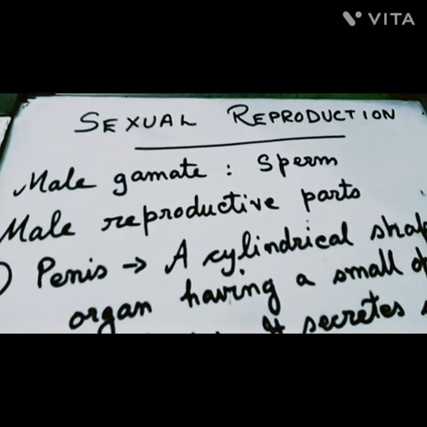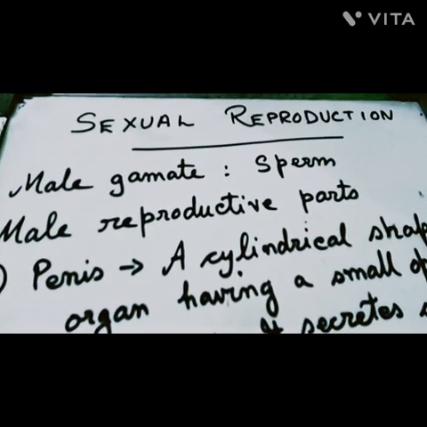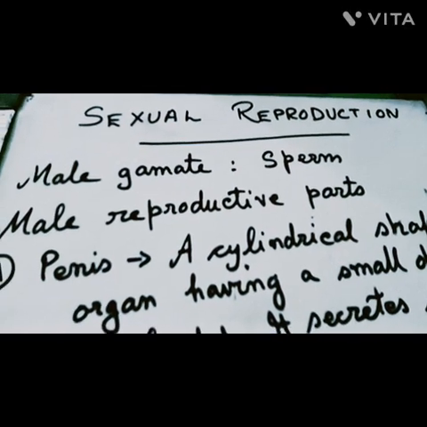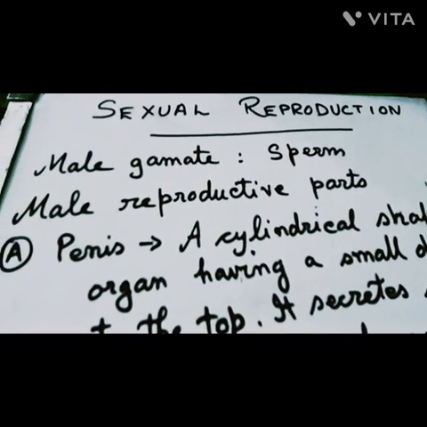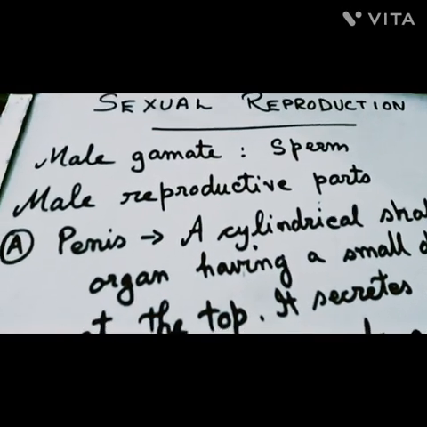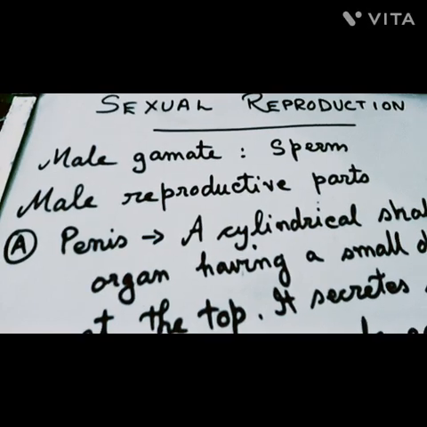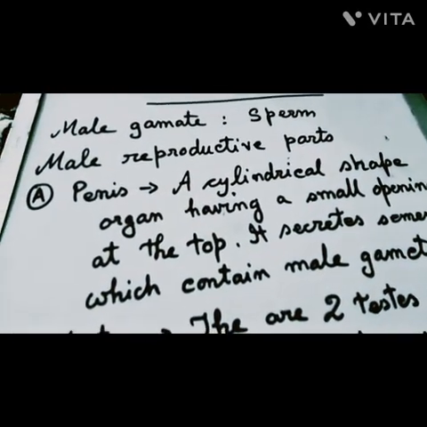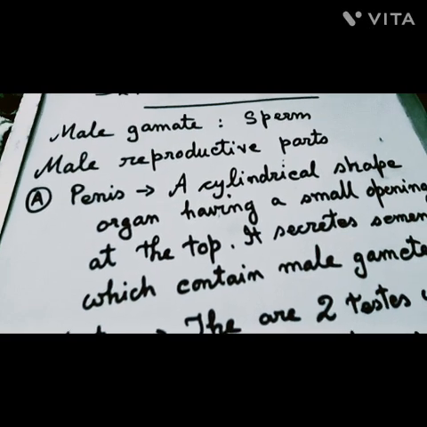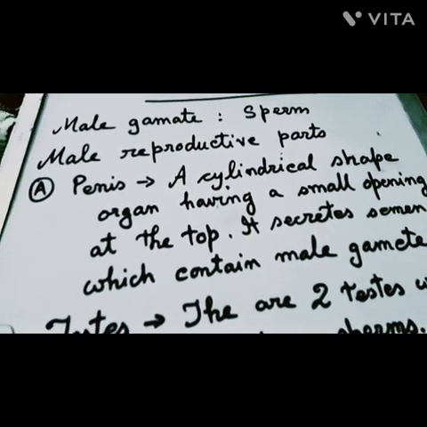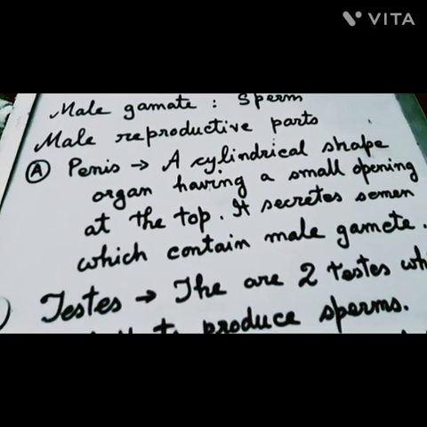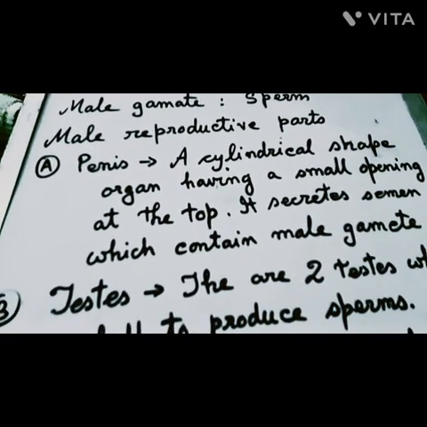So the first topic to understand is sexual reproduction. Sexual reproduction involves the male gamete called sperm. The male reproductive parts include, one, penis. It is a cylindrical shaped organ having a small opening at the top. It secretes semen which contains the male gamete.